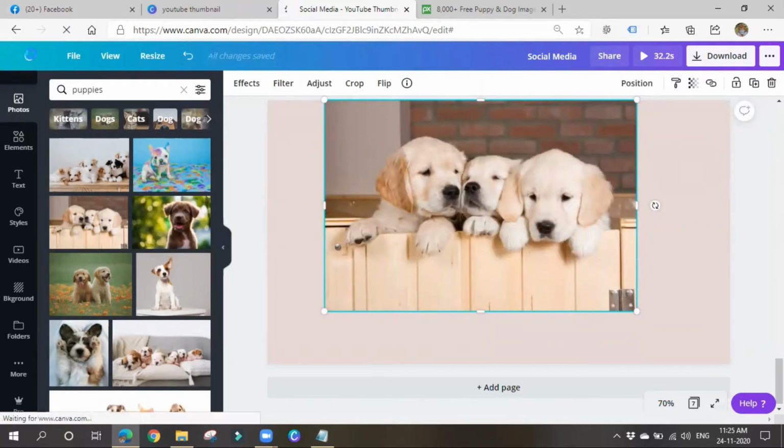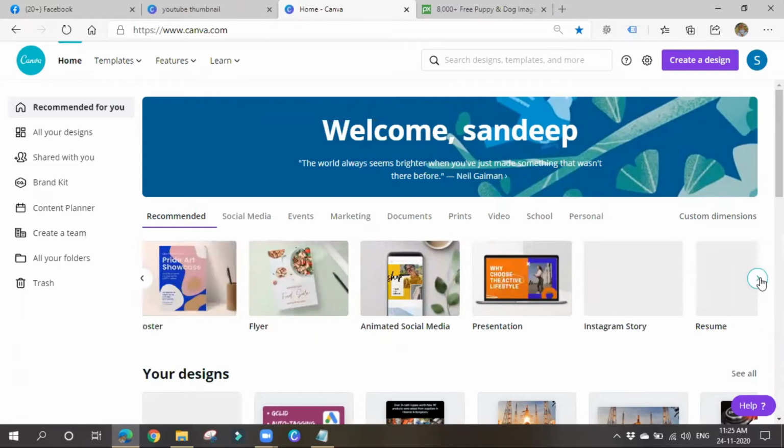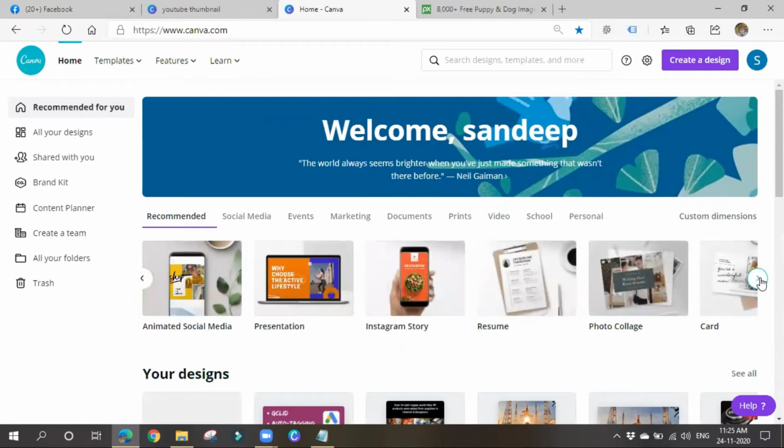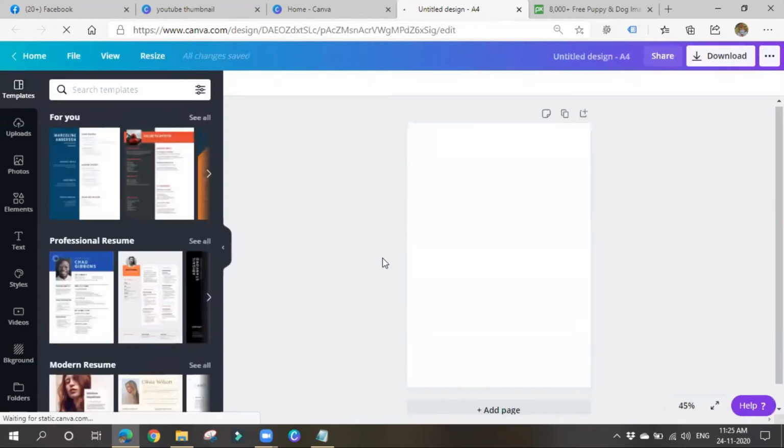With the help of Canva, we can make visual resumes. Okay, I'll show you what is meant by visual resume. It is very good for a digital marketing career. So normal resumes, we create them with the help of Word, right? MS Word or Microsoft Word. But in order to create a visual resume, these kind of platforms are best, whether it may be Canva or Bannersnack or Adobe Spark.